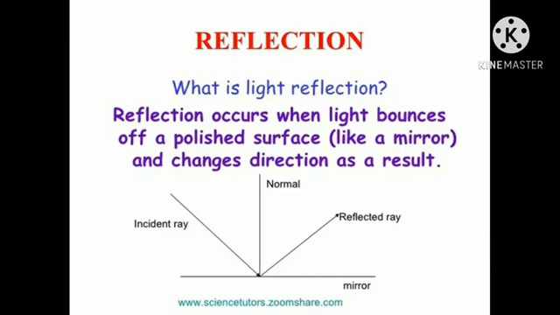What is light reflection? Reflection occurs when light bounces off a polished surface like a mirror and changes direction as a result.